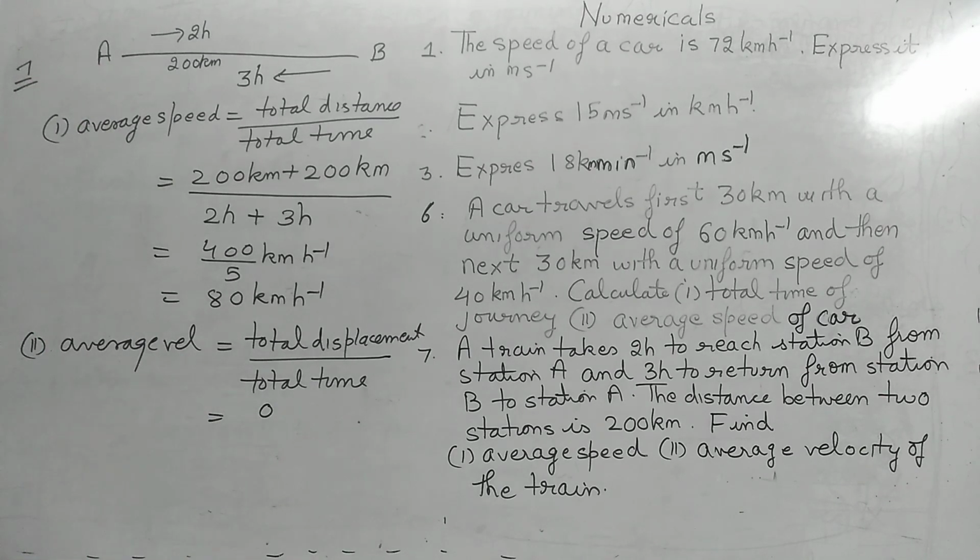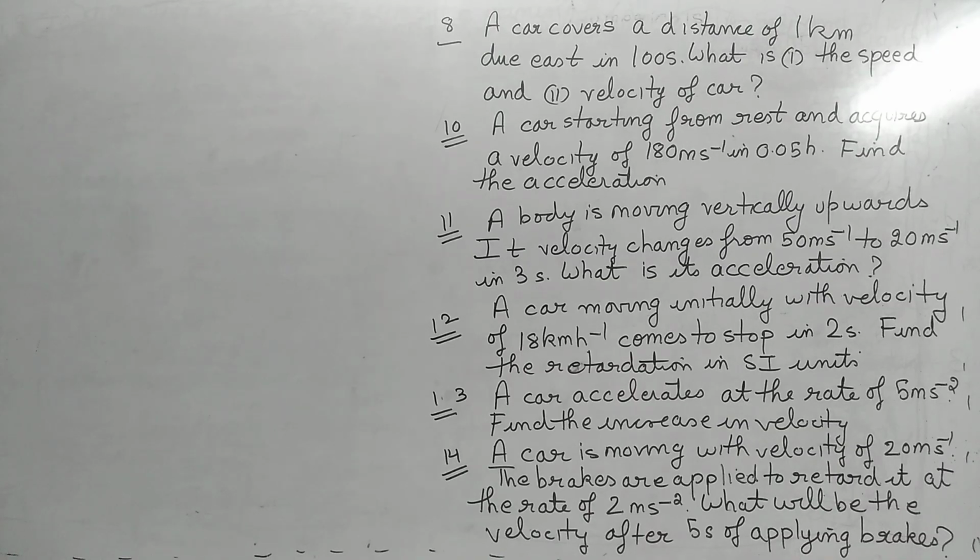So hence directly we don't have to do any calculation for average velocity. We will write directly that average velocity is 0. And what is the reason? Because displacement is 0, because the train has returned back to its initial position. Okay students, now come to the other set of questions. Let's start with the other numericals.